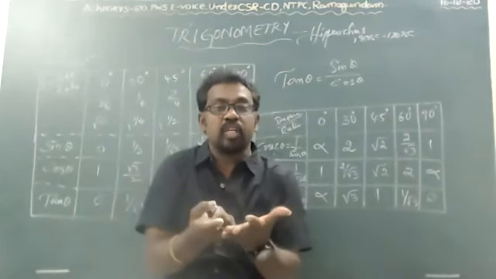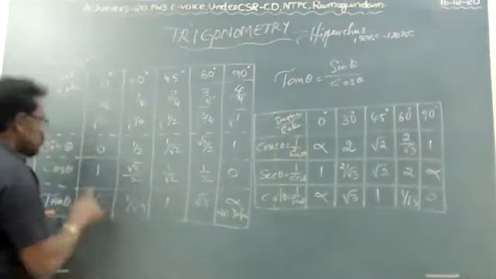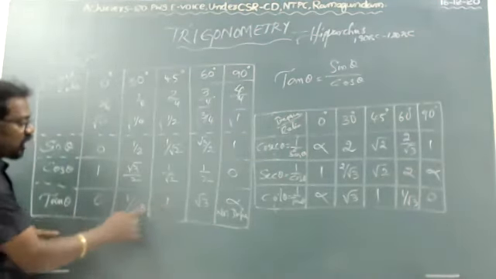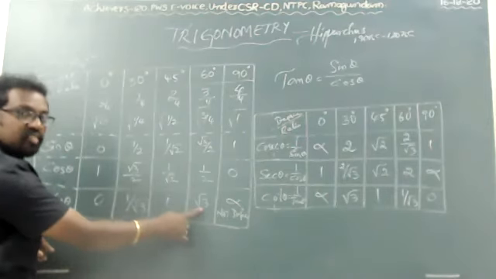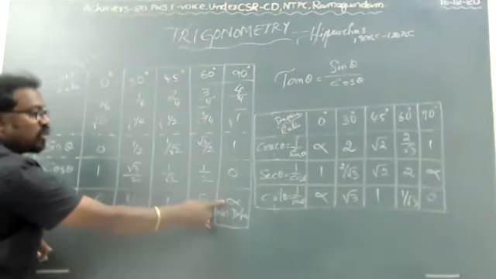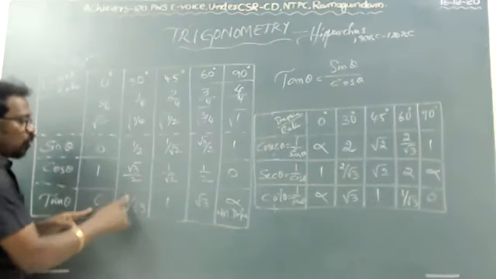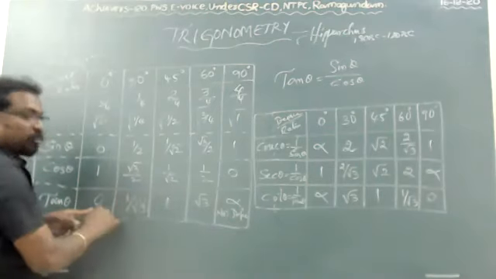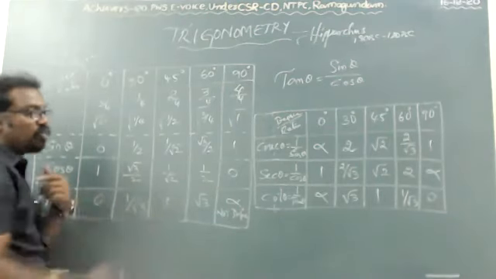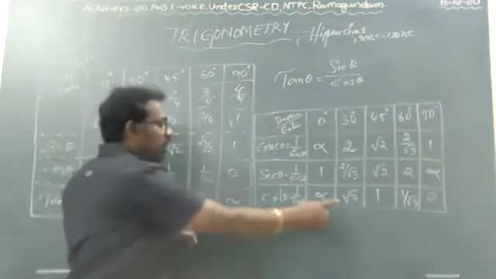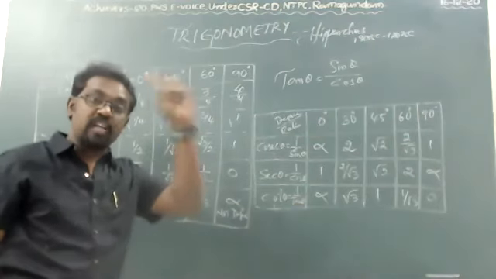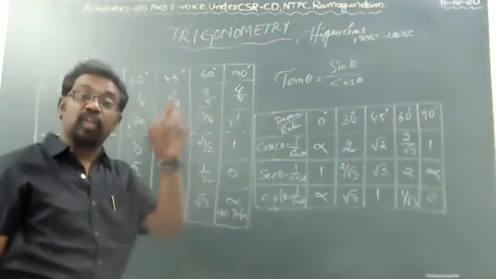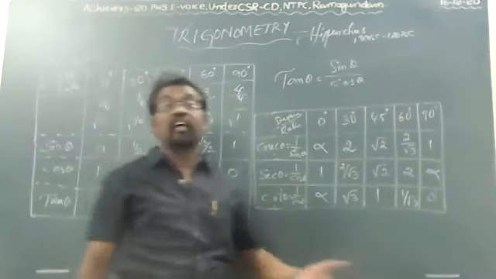How can you remember this one? Very easy. See, for tan, the first is 0, the next one is 1 by root 3, numerator 1 here, denominator root 3 here. Next is infinity, the reciprocal of 0 is infinity. What I asked is cot 30. Cot 30 is nothing but, we don't know, but tan 60 is root 3. Like this, you have to calculate.